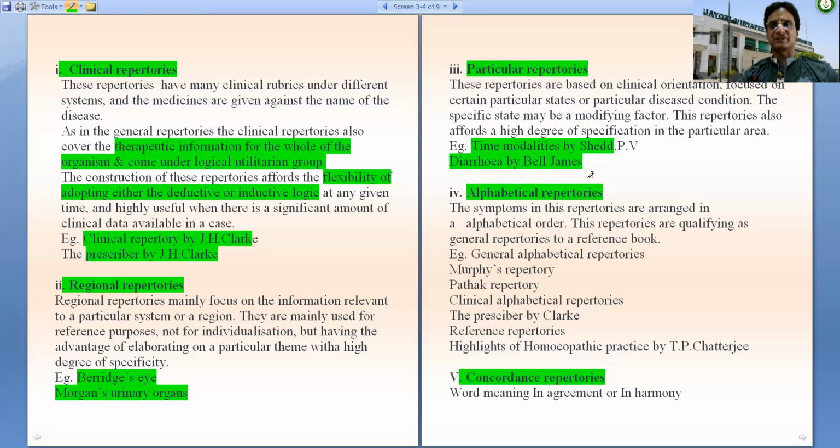These are particular repertories. Then alphabetical repertories. Here the data from head to toe is given alphabetically from A to Z, that is from abdomen to wrist. So example of alphabetical general repertories are Burfi, Patak. The clinical alphabetical repertories are the prescriber by Clark.